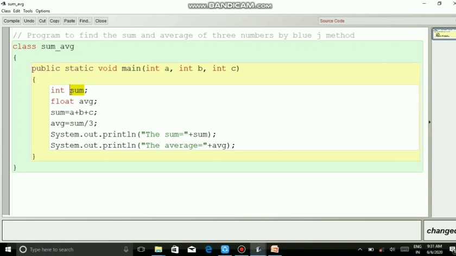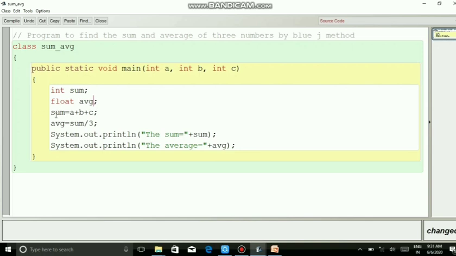That is not required as an input, that is a variable to store the value of sum, so that has to be declared inside the public static void main. And next, to find out the average, we need float avg. Why we are taking it as float: when you divide a sum by another number, probably your answer will be in decimal points. That is why we are taking avg as float.